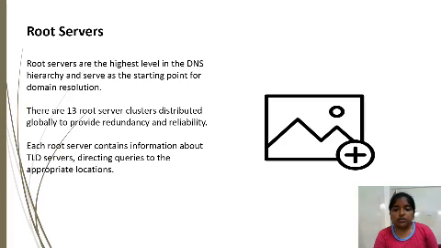Next are root servers. Root servers are the highest level in the DNS hierarchy and serve as a starting point for domain resolution. There are 13 root server clusters distributed globally to provide redundancy and reliability. Each root server contains information about TLD servers, directing queries to the appropriate locations.